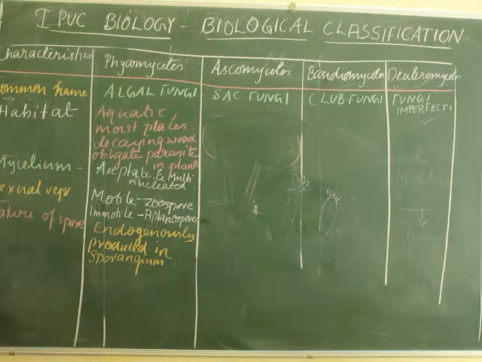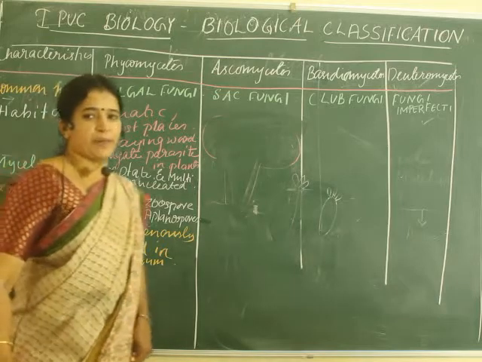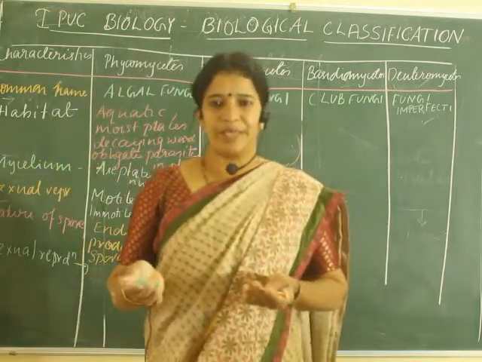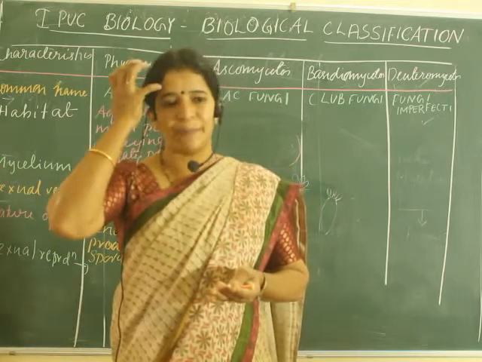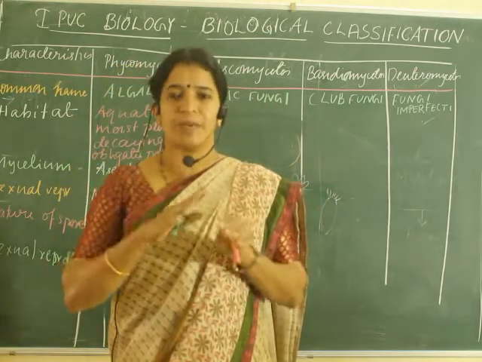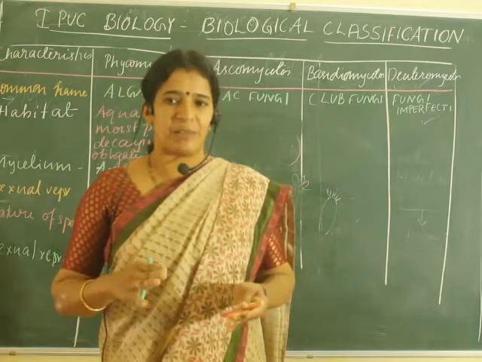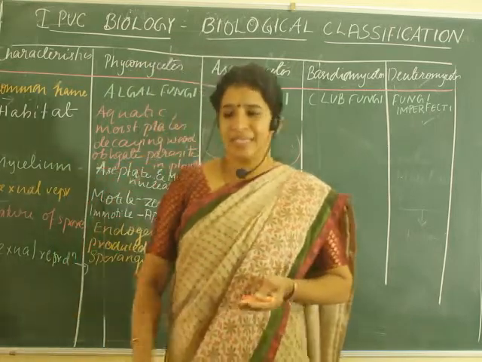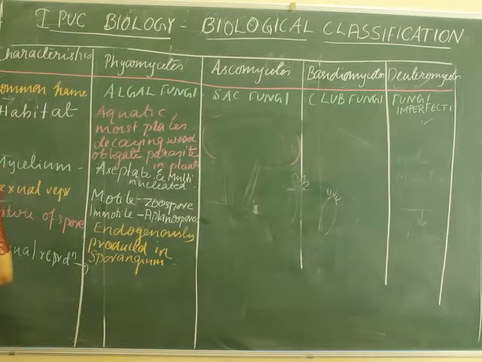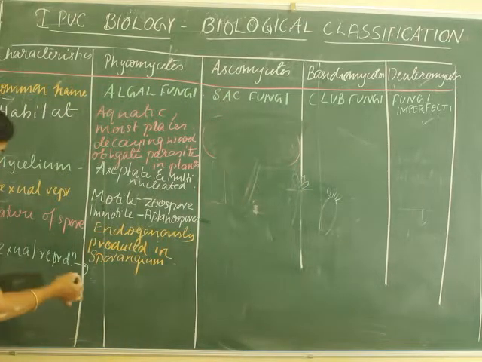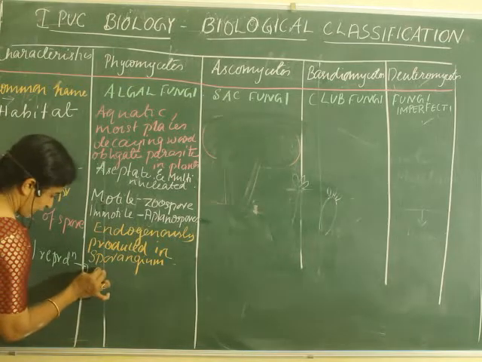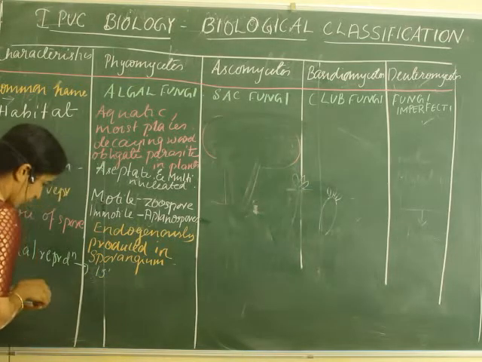Then the next thing you should study is their sexual reproduction. How will sexual reproduction take place in the phycomycetes? You know that sexual reproduction means gametes should be there, male and female gametes. Sometimes these male and female gametes are of a similar type, and then we call it isogamous. If they are dissimilar, then it is called anisogamous. So if the gametes are of similar morphology, it is called isogamous.